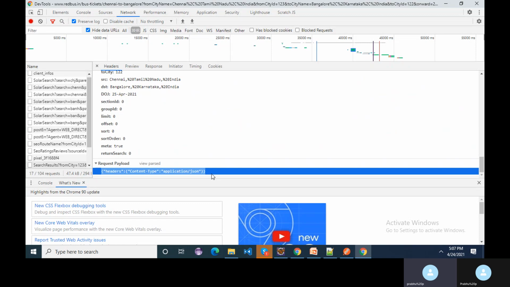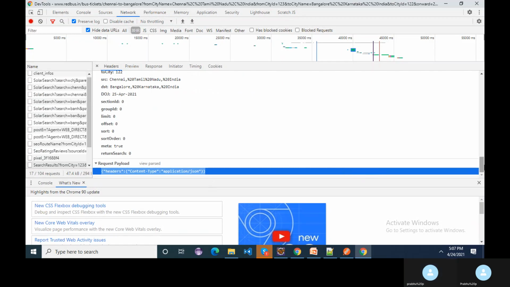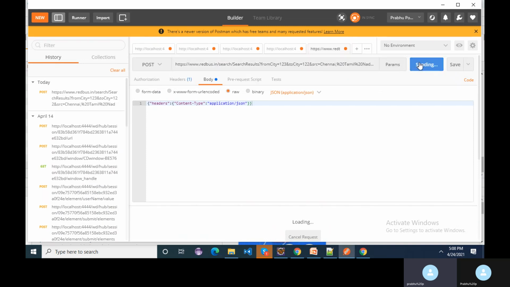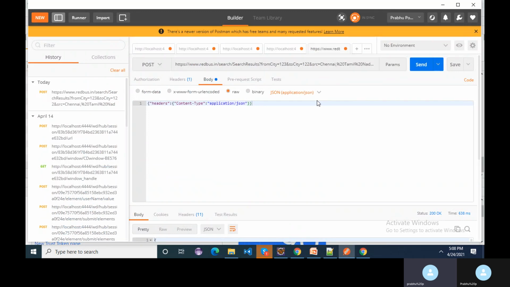Okay, this is the source request payload. Even if we hit that particular API, we got 200, but in turn it will not work anything. If we give it in the UI, then only we will be seeing the result. So even though we got 200, there is no use of that one.